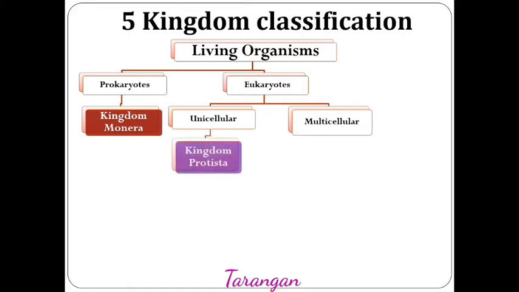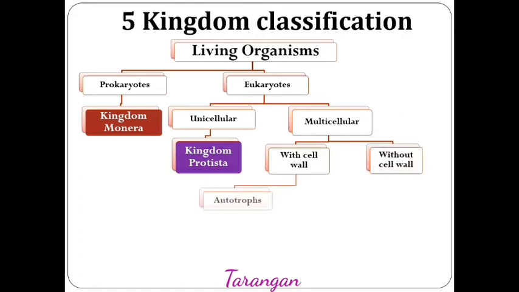Unicellular organisms are included in kingdom Protista. This is the second kingdom. Now, multicellular organisms are classified into two groups. These two groups are made on the basis of presence or absence of cell wall.